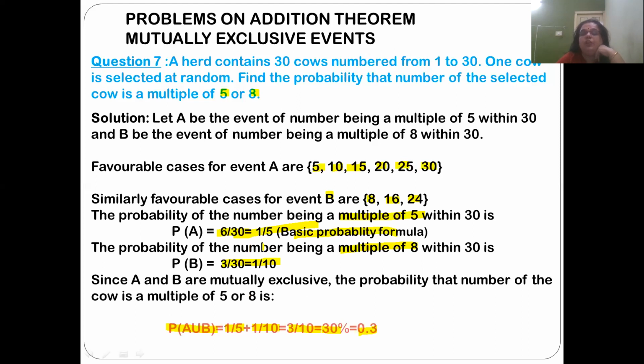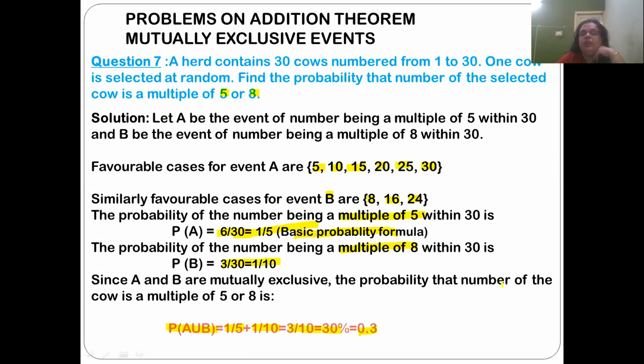The probability of the number being a multiple of 8 within 30: there are 3 possible outcomes, 1, 2, and 3. 3 divided by 30. Number of favorable outcomes is equal to 3 divided by total number of outcomes is equal to 30, that is equal to 1 by 10. Since A and B are mutually exclusive, which means if A occurs, B will not occur. If B occurs, A will not occur.